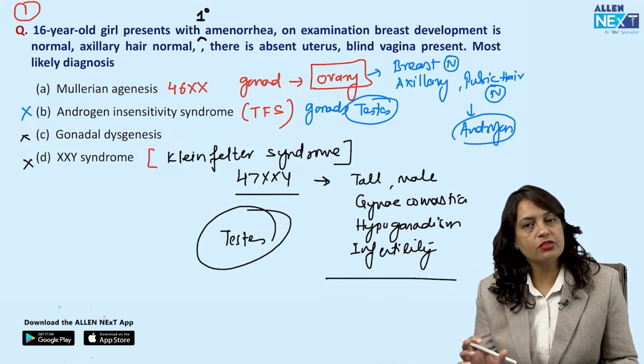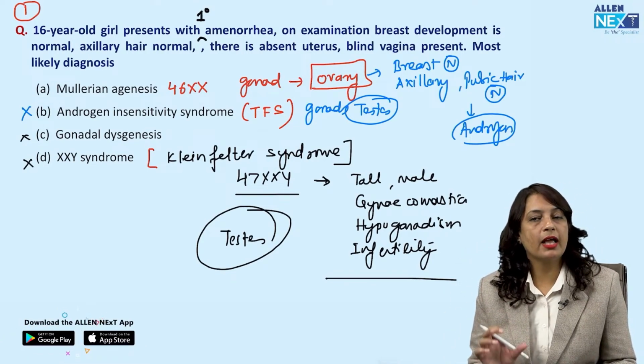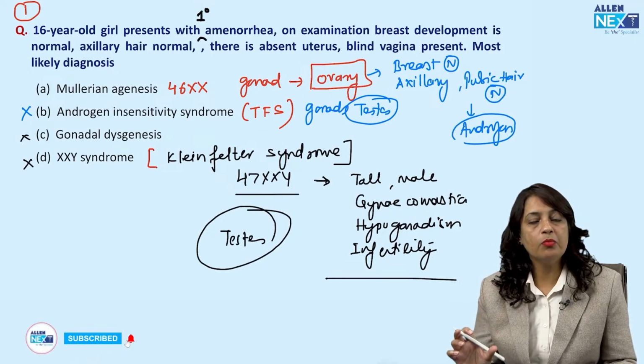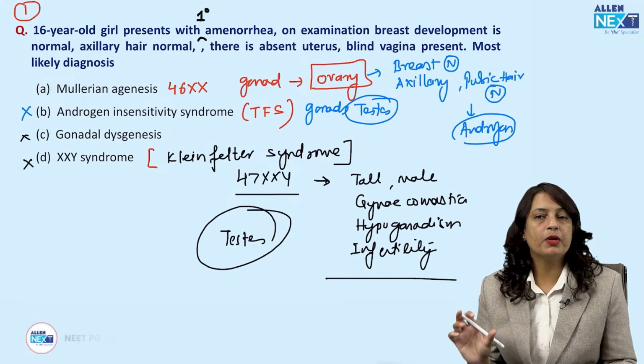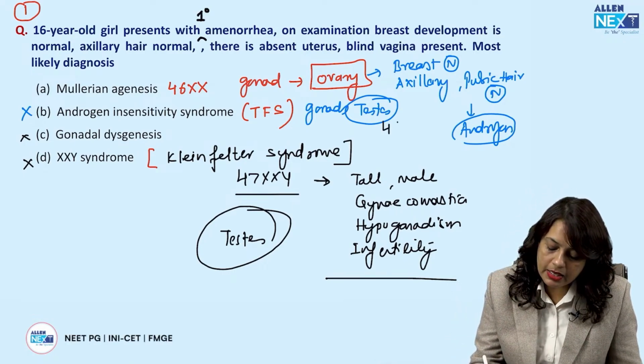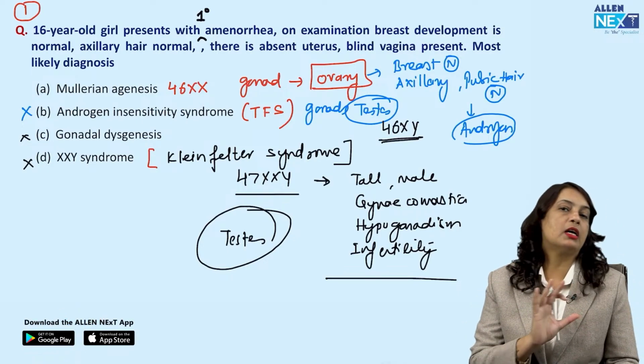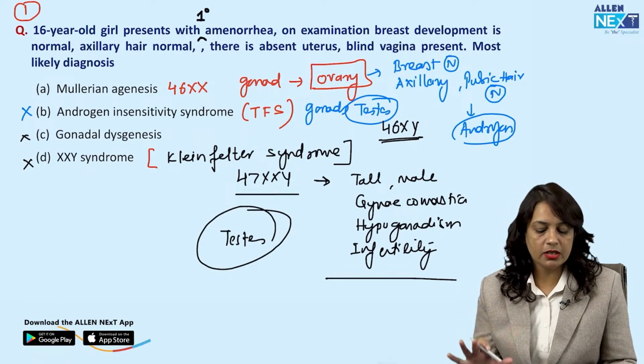The testosterone gets converted into estrogen, hence there is breast development. But in androgen insensitivity syndrome, axillary pubic hair will be absent and the karyotype will be 46XY.